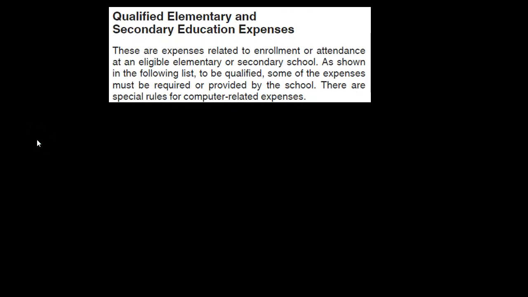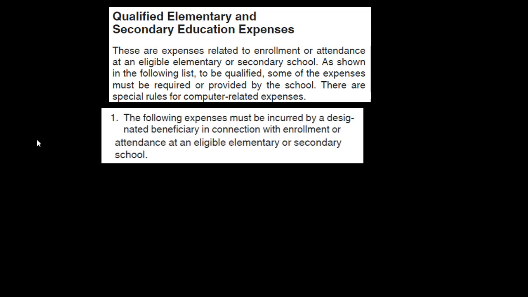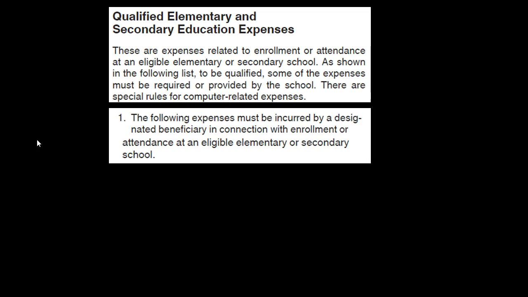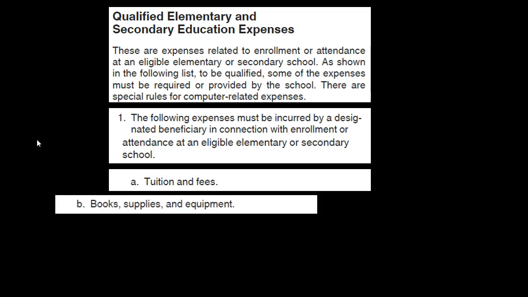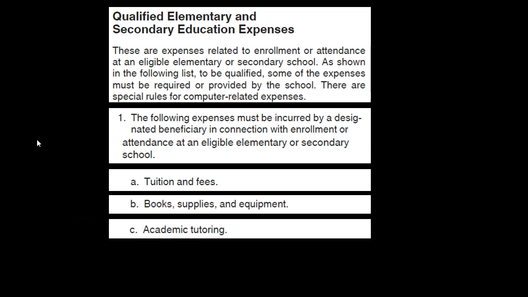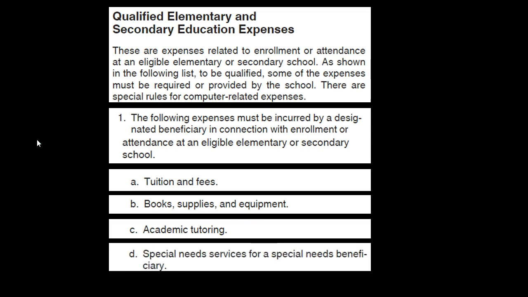Qualified elementary and secondary education expenses. These are expenses related to enrollment or attendance at an eligible elementary or secondary school. As shown in the following list, to be qualified, some of the expenses must be required by or provided by the school. There are special rules for computer-related expenses. 1. The following expenses must be incurred by a designated beneficiary in connection with enrollment or attendance at an eligible elementary or secondary school. A, we have the tuition and fees. B, books, supplies, and equipment. C, academic tutoring. And then D.